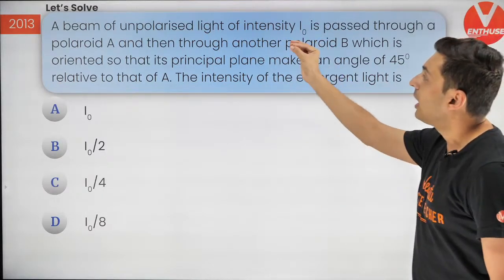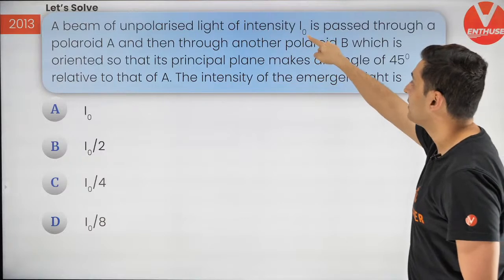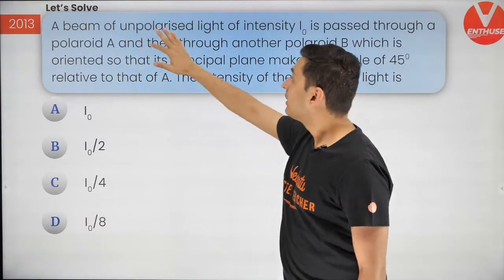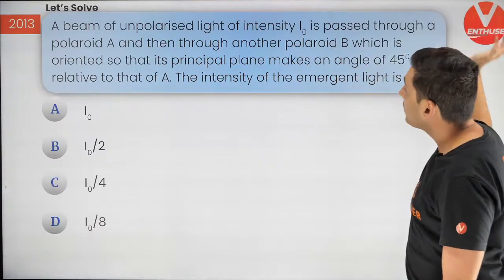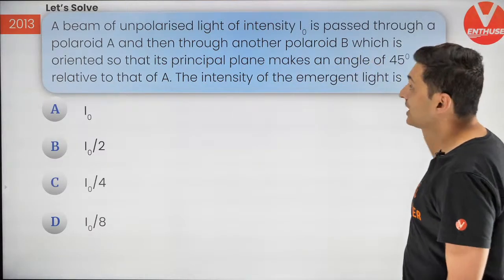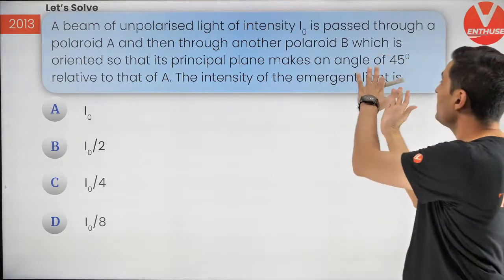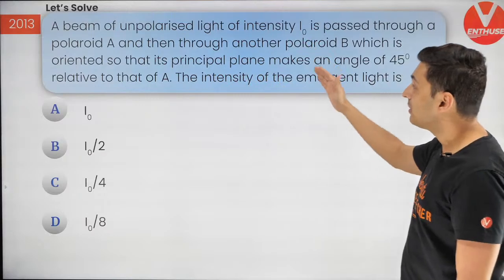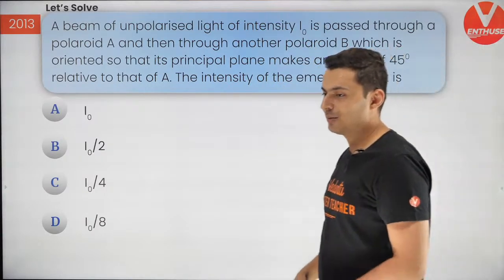Okay. Unpolarized light of certain intensity is passed through a polaroid or polarizer A. Then, it goes through another polarizer B, which is oriented by 45 degrees to the principal axis. Then what will be the final intensity of light that will be going out?